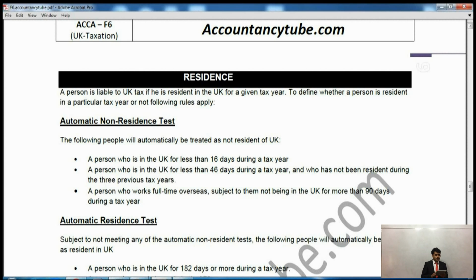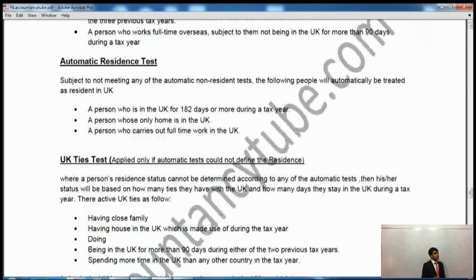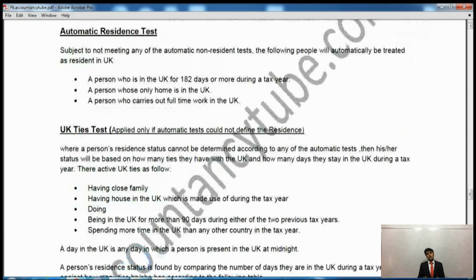Alright, now the next heading is for those who will be considered automatically UK resident. Now who are those people? Subject to not meeting any of the automatic non-residence tests, the following people will automatically be treated as UK resident. Now these are the conditions. If any of these conditions are fulfilled, this person will be considered automatically UK resident and will have to pay tax. If any of the conditions does not apply, then he will not be UK resident, or we might have to see more details.